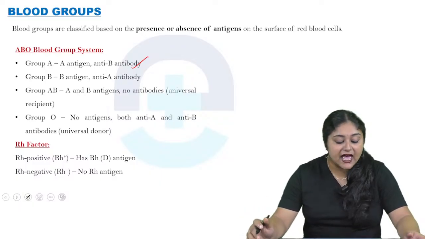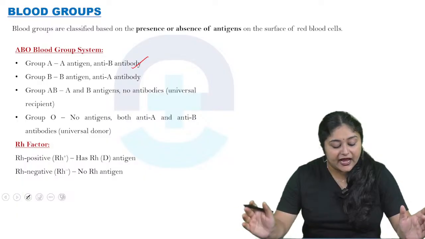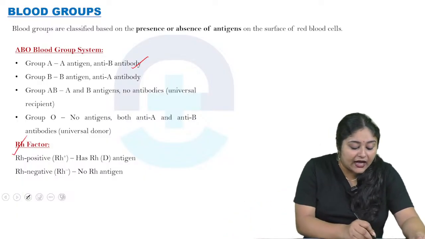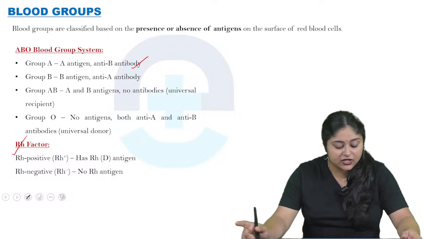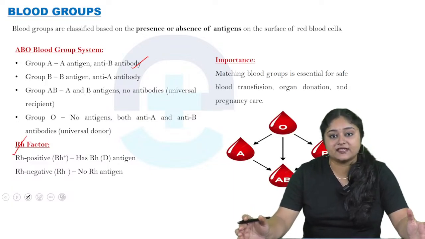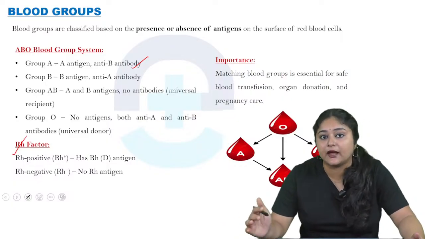Group AB is the universal recipient, and group O has no antigen, with both anti-A and anti-B antibodies present, and is the universal donor. Now come to the Rh factor. Rh positive means they have the Rh or D antigen, and Rh negative means no Rh antigen is present. So the importance is, if you do not do blood group matching during blood transfusion,